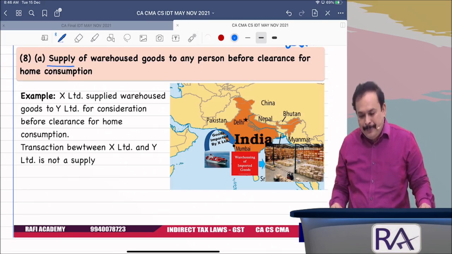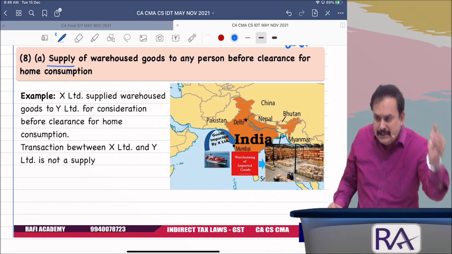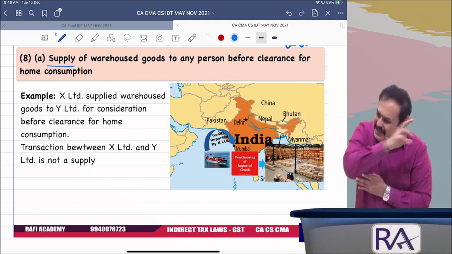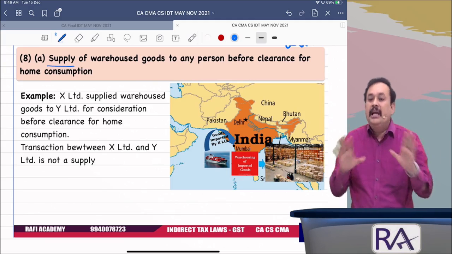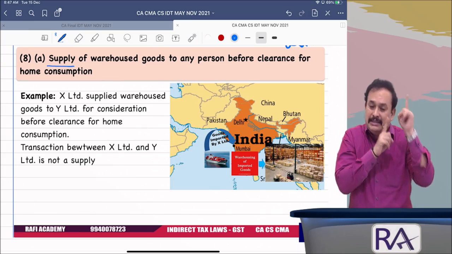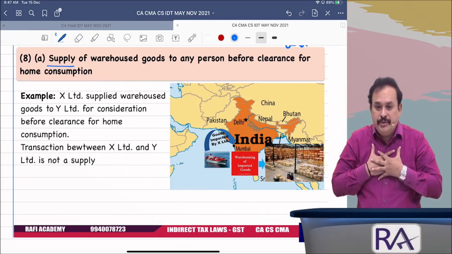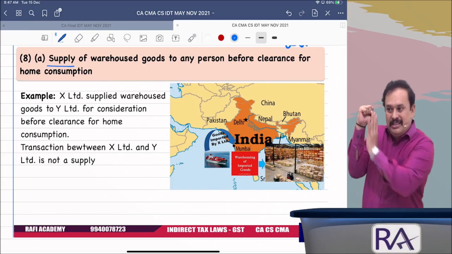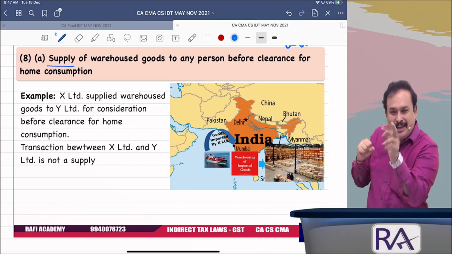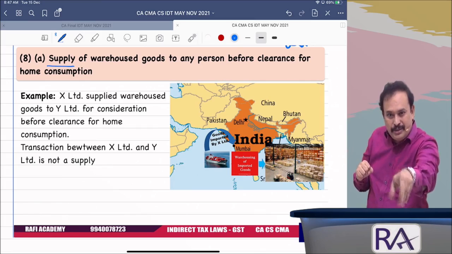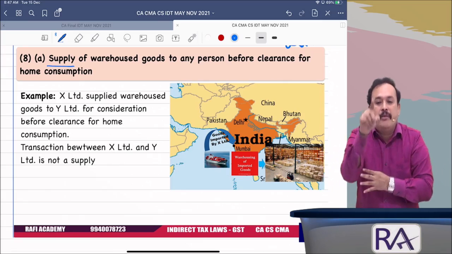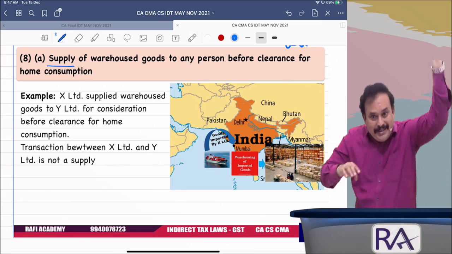Now you tell me, if I clear the goods from the Customs by payment of duty and sell again to him, it is a tedious process for me. So what I said is, hey Mr. Incoming buyer, my goods are available at the Customs warehouse. I am the owner of the goods. I have with me the document of title called the bill of entry. Speak out: the bill of entry is the document of title on imported goods. That bill of entry I will endorse in favor of you. You go and clear the goods.